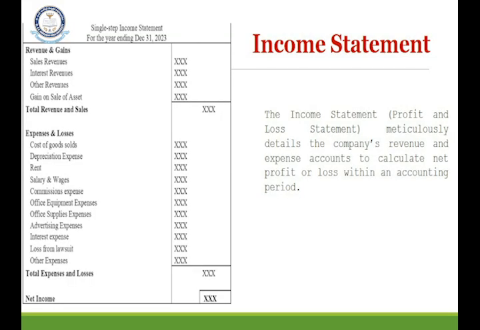Then you have the income statement. Income statement is nothing but a statement related to profit and loss of the company. How much revenue is generated by the company and what all expenses the company has incurred, because excess of income over expense is nothing but your profit. So the income statement, which in normal language we call the profit and loss statement, will tell you about the company's revenues and expenses, so that the company is able to calculate net profit or losses within a particular period of time.